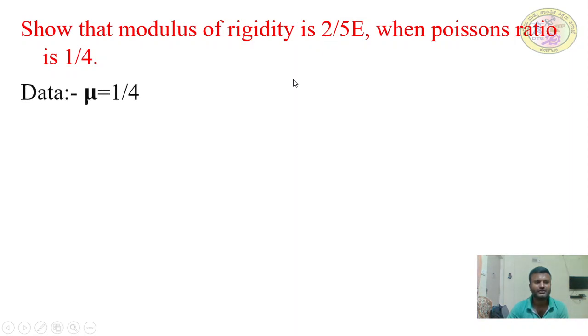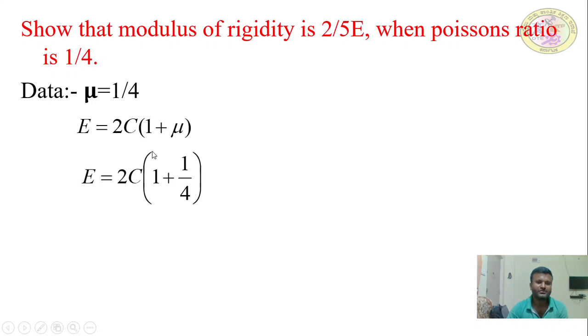Okay, mu is 1 by 4, which is equal to 0.25. E is equal to 2C into 1 plus mu. We need to show C is equal to 2 by 5 times E, right? Next, E is equal to 2C into 1 plus 1 by 4. So do cross multiplication and add the numerator, keeping the denominator separate.